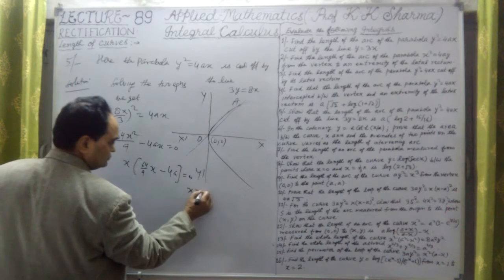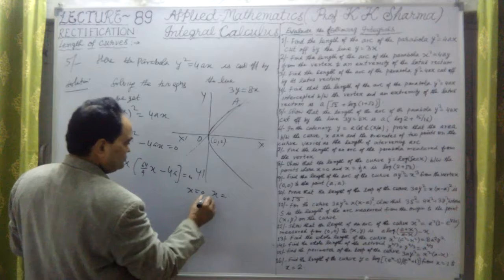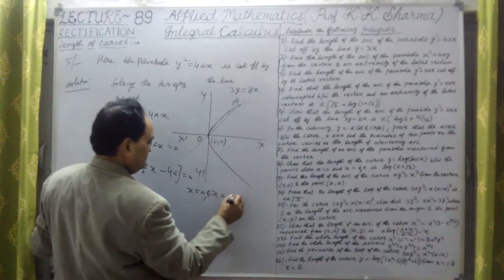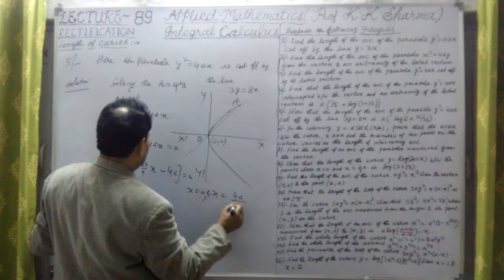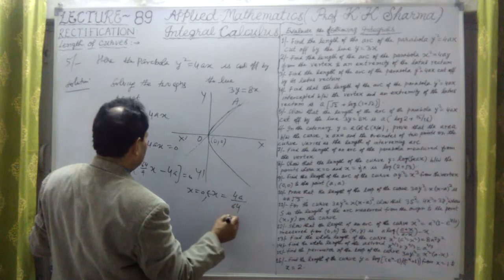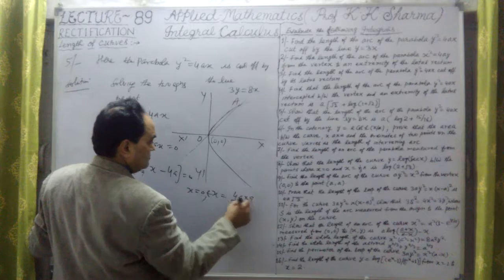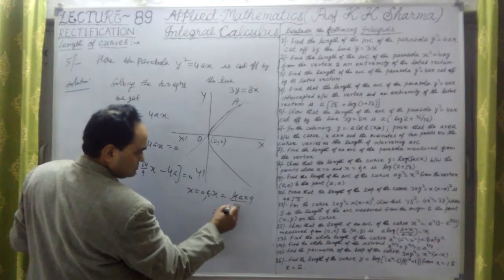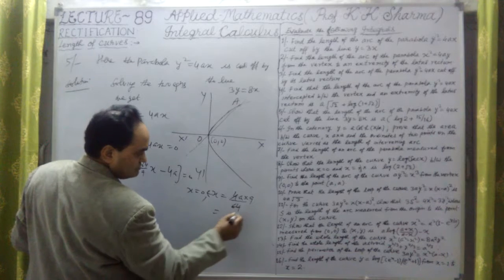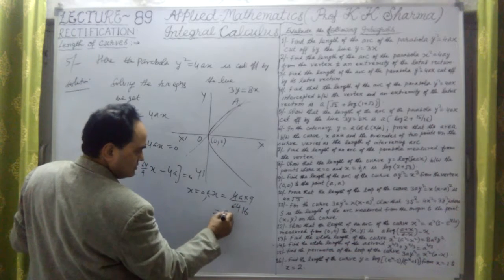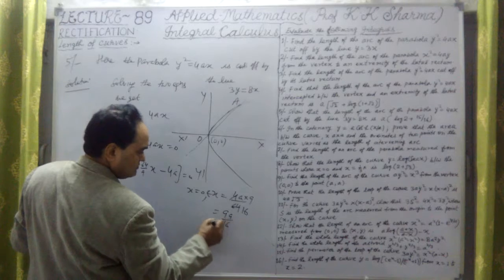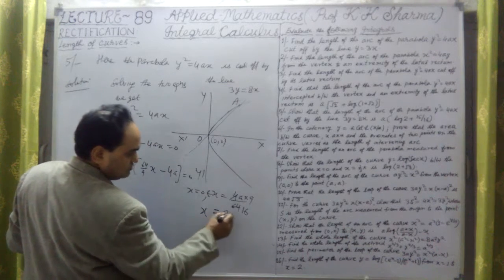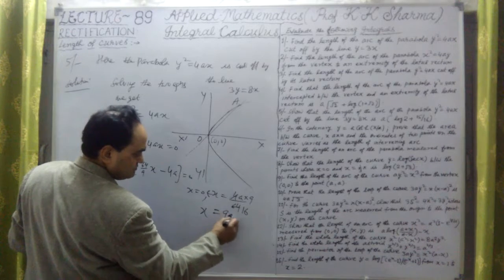So here x equal to 0 and x equal to 4a upon 64 by 9. 9 will come in the numerator. So 4 sixteens, it is 9a upon 16. This value of x here. X equal to 9a upon 16.